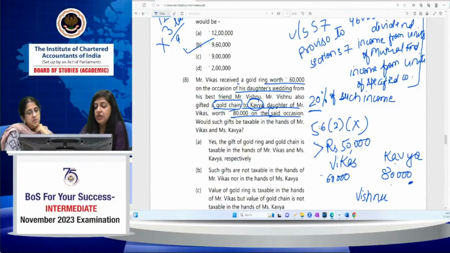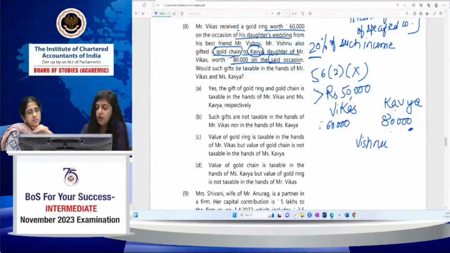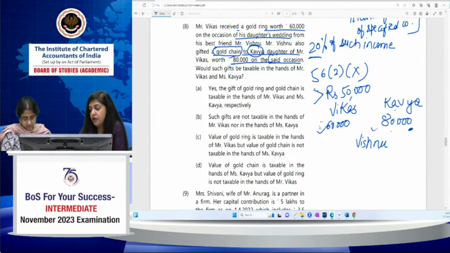So what will be the taxability in this case? I just want the answer from you students: in whose hands will the gold chain and the gold ring be taxable, in the hands of Mr. Vikas only, or in the hands of Miss Kavya only, or in both of their hands? Miss Durga, you are saying taxable, but in whose hand? Mr. Vikas, or Miss Kavya, or both? Because they both are getting something from Vishnu. Mr. Vikas is getting a gold ring of 60,000 and Kavya is getting a gold chain of 80,000.